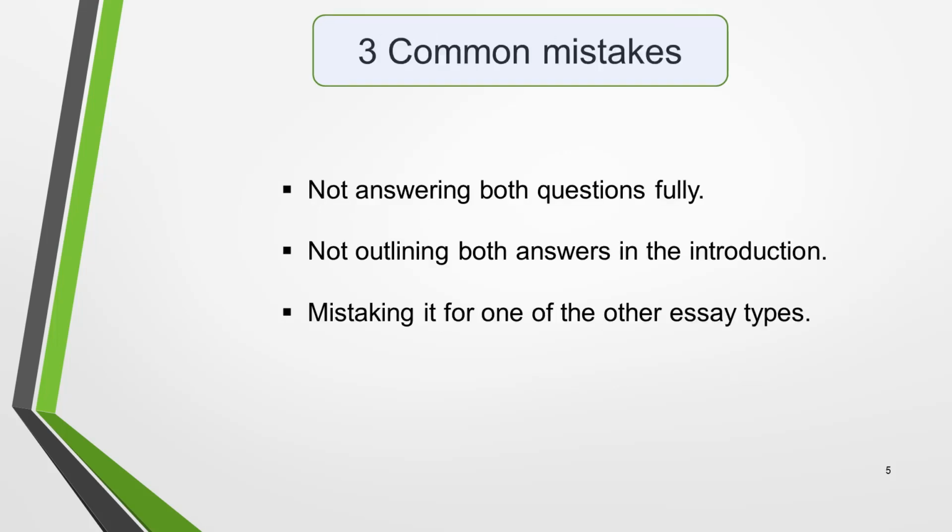There are 3 common errors made by students writing double question essays. Not answering both questions fully, not outlining both answers in the introduction, mistaking it for one of the other essay types. Many students make the mistake of answering only one of the questions, or focusing more on one question than the other, which leads to an unbalanced essay. Both these errors will seriously affect your score for task achievement.